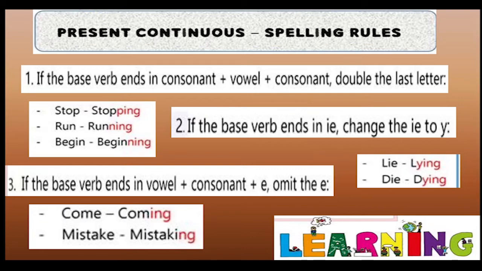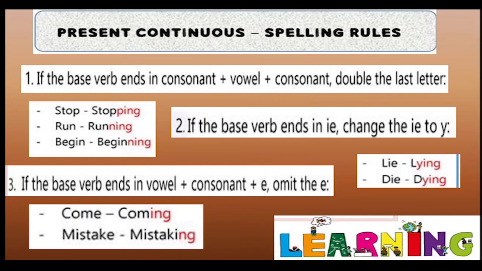Therefore, P doubles, added to ing. It becomes stopping. Similarly, run, running. Begin, beginning. Now the second rule. If the base verb ends in IE, change the IE to Y. For example, lie, LIE, changes to lying, LYING.